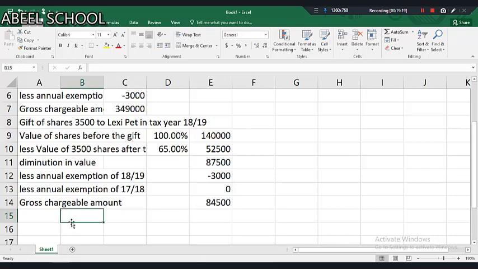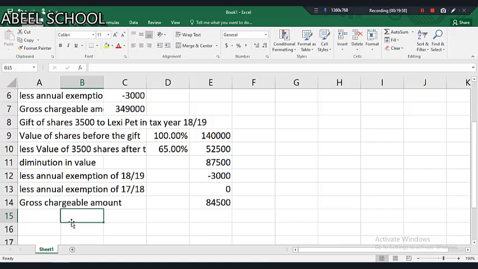Now listen carefully. What happens on death of Don? Since Don has died within 7 years of making both of these gifts, on the death of Don, both the gifts will become chargeable. So obviously, number one, the villa will be taxed, and the villa will consume the entire nil rate band of 3,25,000. And there's no need to show any calculation on the villa. You need to just show the discussion.